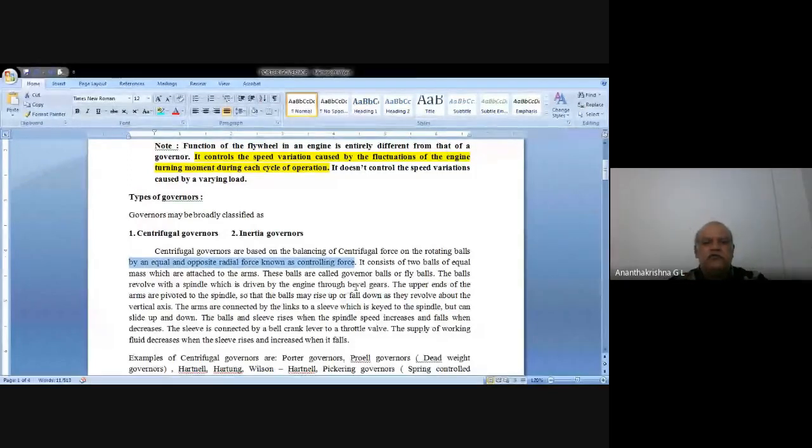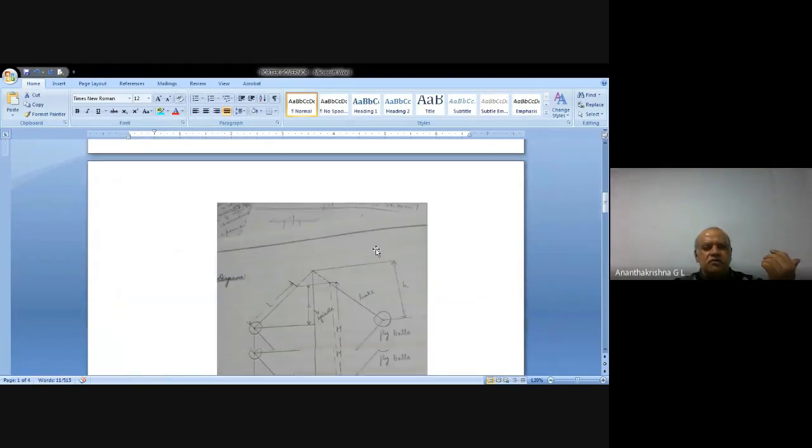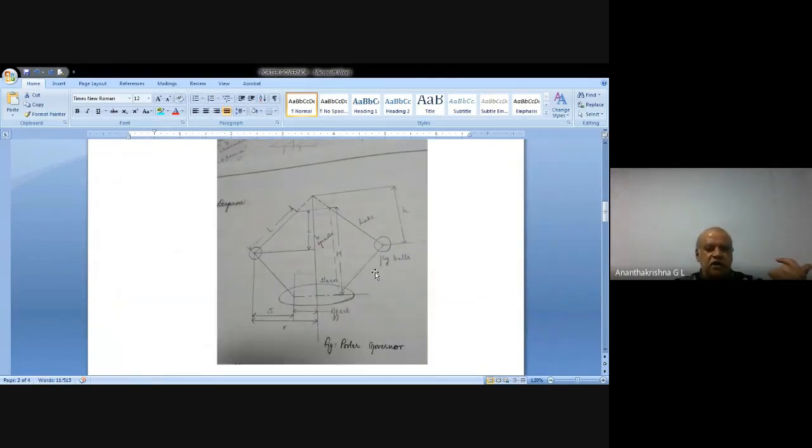Okay. So that's how centrifugal governors work. How do they work? Because of centrifugal force. The centrifugal force increases as the engine speed increases, and thereby the sleeve assembly, the entire assembly, will lift up. Our job is to draw the characteristic curve and also find out the power and effort required. So this is the sketch of